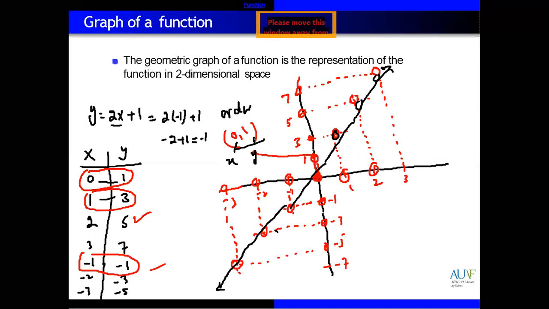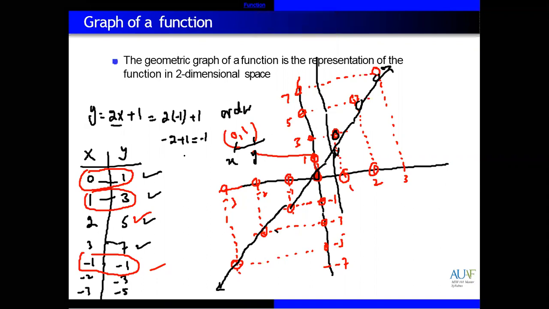But to know whether these are a function or not, we need to draw a vertical line. If we draw a vertical line and it touches at only one point, then this is a function. So this one is actually a function because exactly one number goes with one number. 0 with 1, 1 with 3, 2 with 5, 3 with 7.